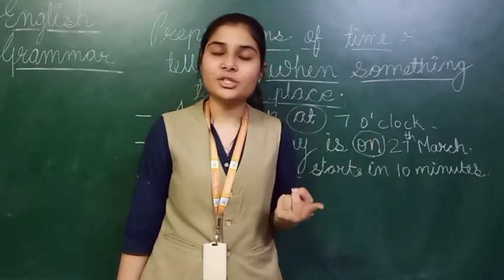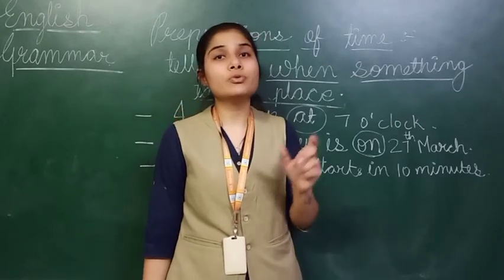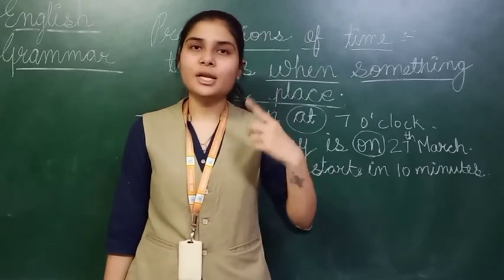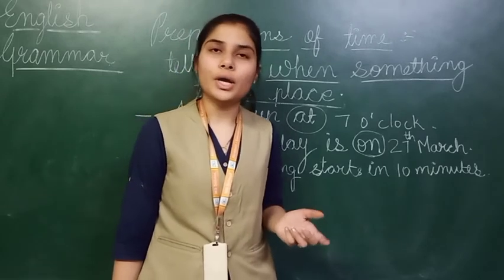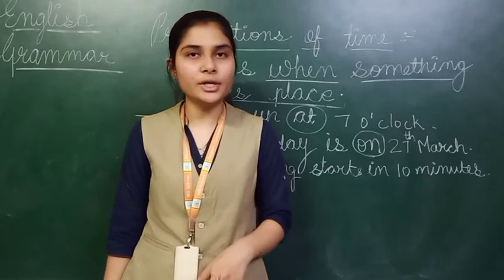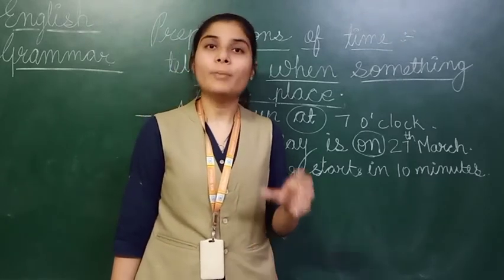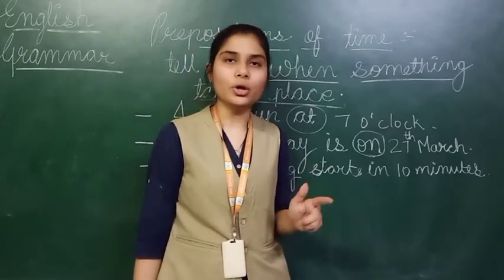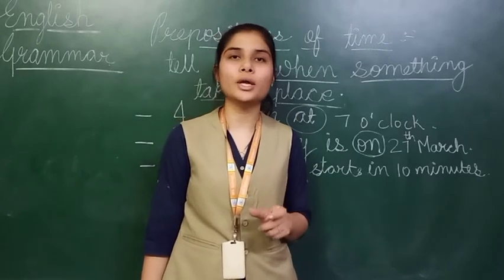On 27th March, on 1st January, on 31st December, or else we are using the word on for the days of the week also, Sunday, Monday, Tuesday. So in front of these words what will we use? On. It means I am showing you a particular time, that you are having a holiday on Sunday and Monday. Sunday और Monday को आपकी holiday है. So for dates and days you have to use the word on.